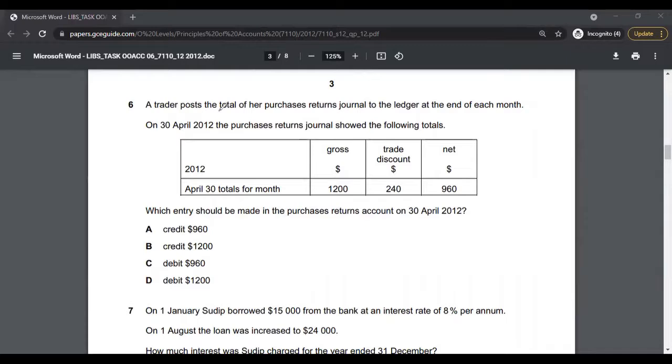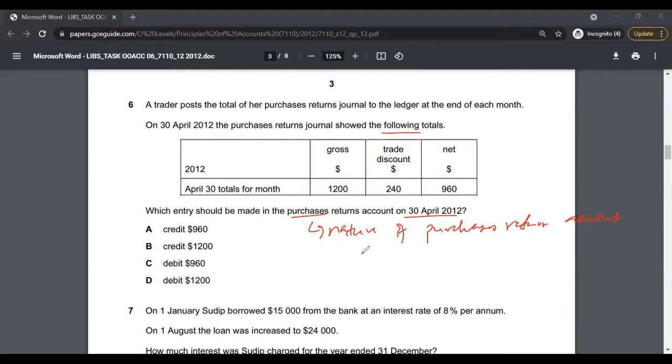Multiple choice 6. A trader posts the total of her purchases return journal to the ledger at the end of each month. On 30th April 2012, the purchases return journal showed the following totals. Which entry should be made in the purchases return account on 30th April? So you need to understand the nature of the purchases return account first. Because if you look through the options, there is debit and credit.